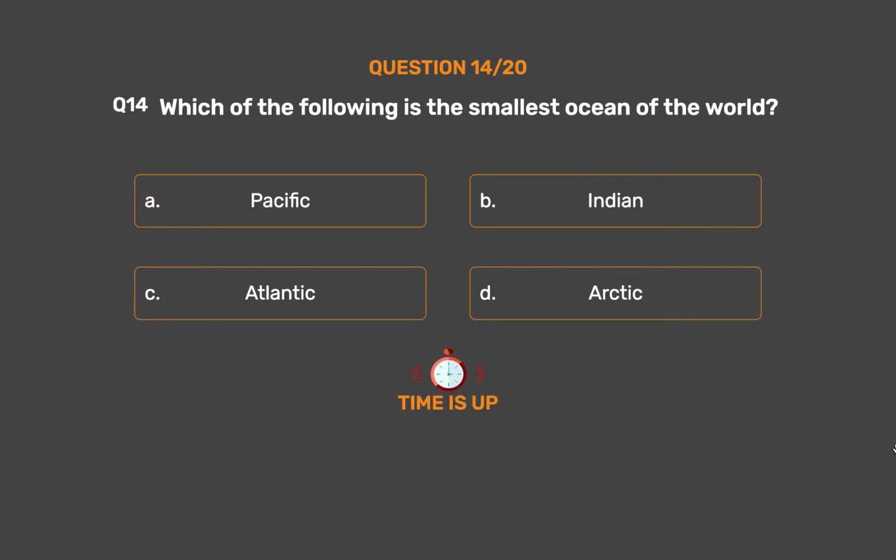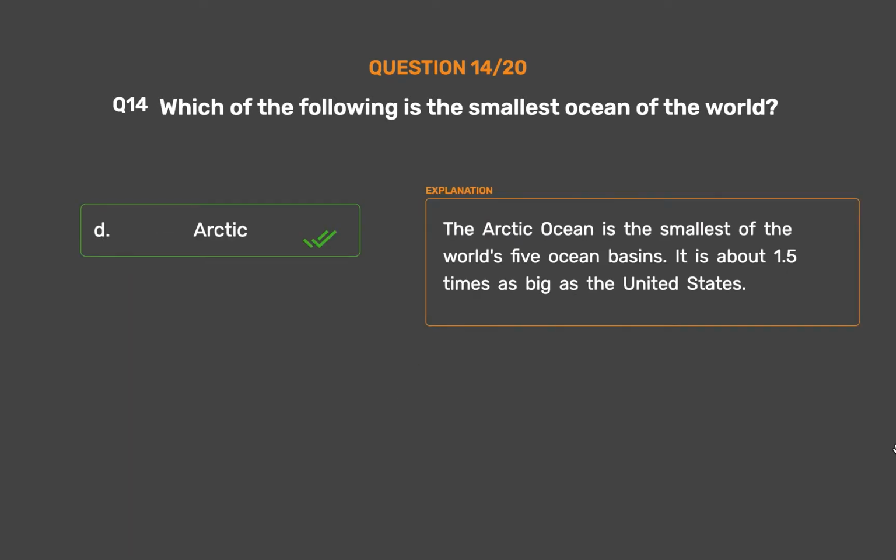The correct answer is option D. Arctic. The Arctic Ocean is the smallest of the world's 5 ocean basins. It is about 1.5 times as big as the United States.